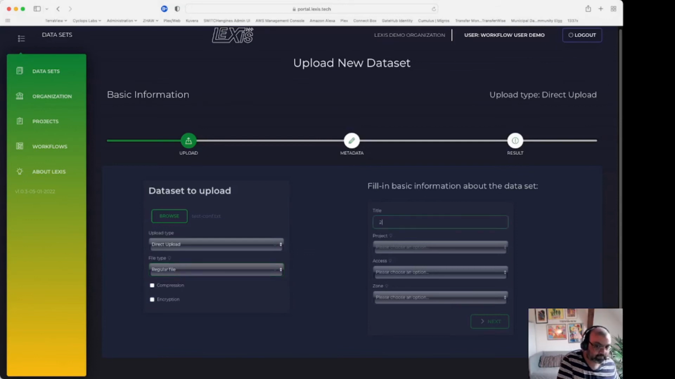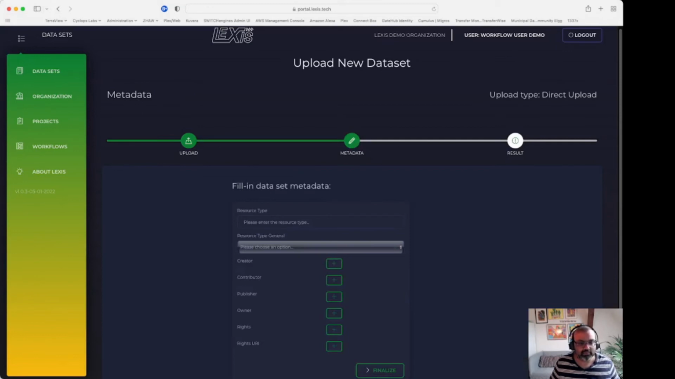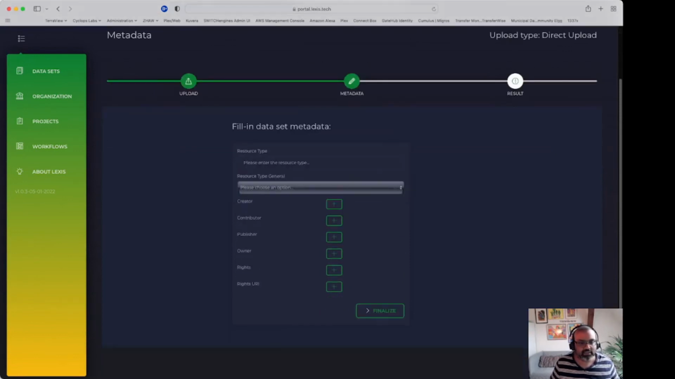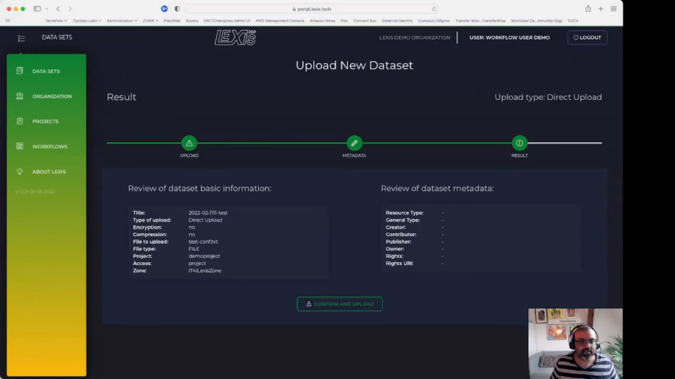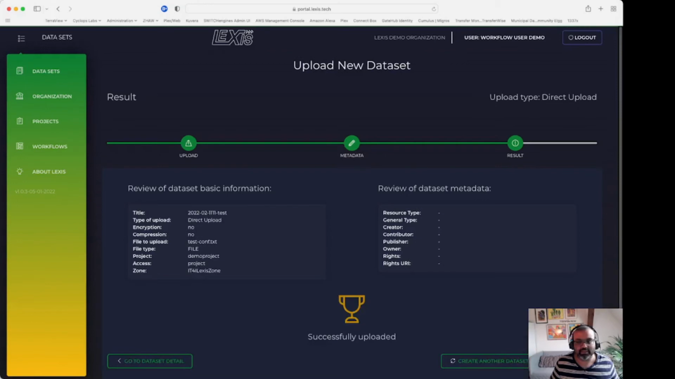Give it a name. Choose the project, access type, zone where I want to deploy it, select and provide the metadata appropriate to this data set. If it was a public scope, then the rights URI is mandatory, otherwise everything is optional. Then finalize all the details, confirm and upload. And that's how simple it is to create a data set.